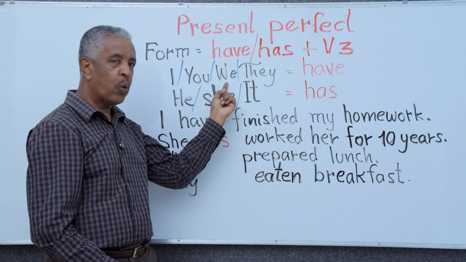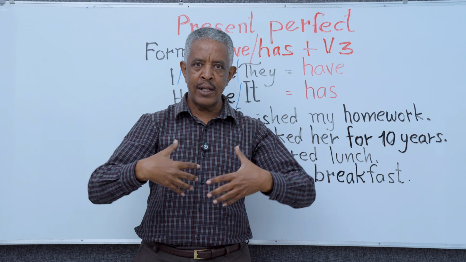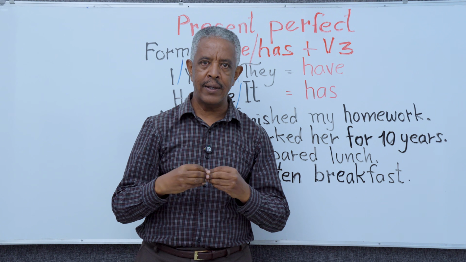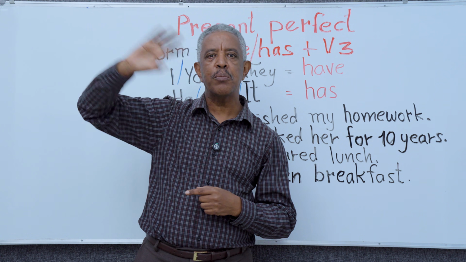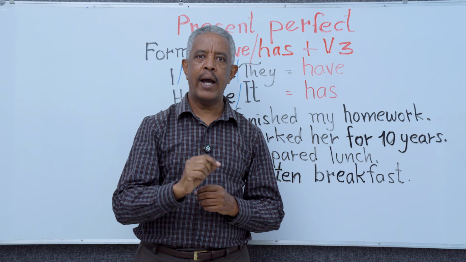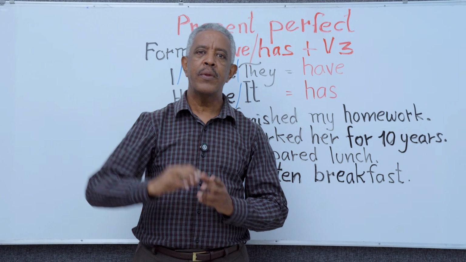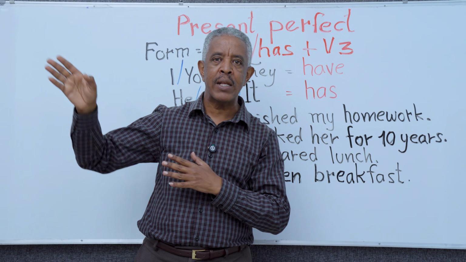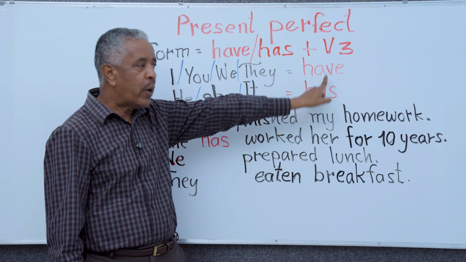In plural form, we means I and my people around here together. Okay? They means other people who are not around us. If it's you, we call one person you and many people you: second person, plural or singular. Third person, plural, if there are many, they. All these take have.